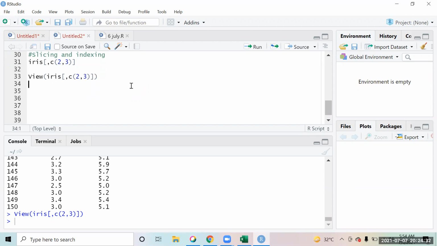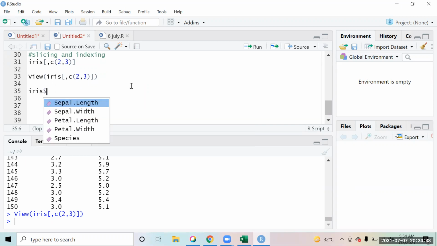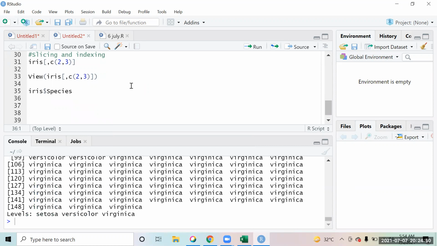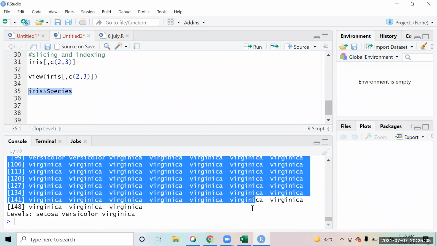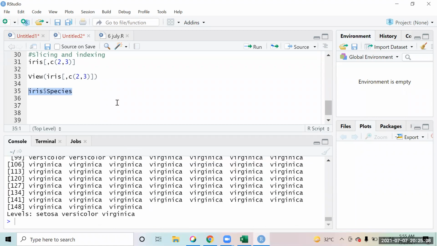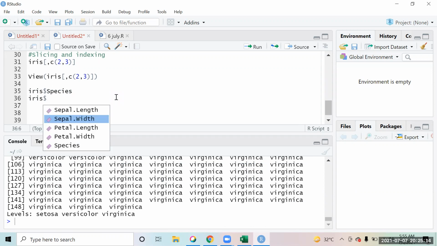Now, when you work with data frames, if you write iris like this and you put a dollar sign, it starts giving you all the column names, whatever data columns you have in that data frame. Suppose you select Species, it will give you all the species names. So you have 150 species, and you will see that all that data is printed. And as I said, every variable is a vector, so all the values are coming in vector format. You just have to write iris, dollar, and the name of the variable.